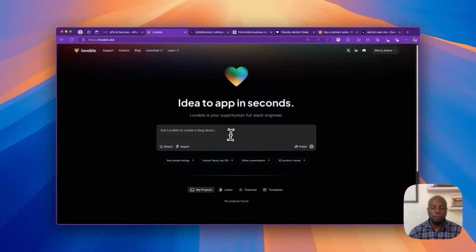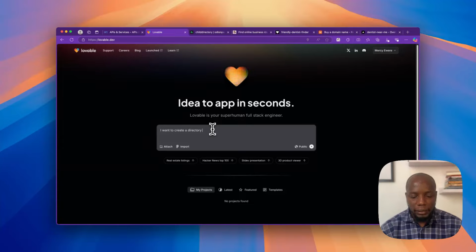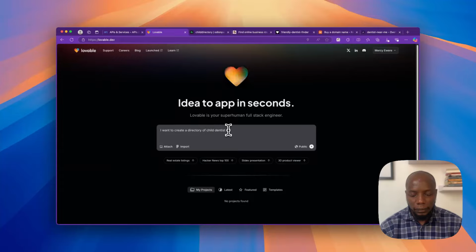And then I came to Lovable AI and I said, I want to create a project. So I say, I want to create a directory of child dentists.